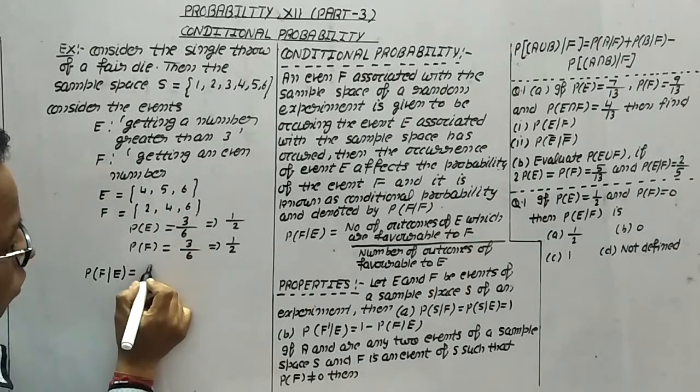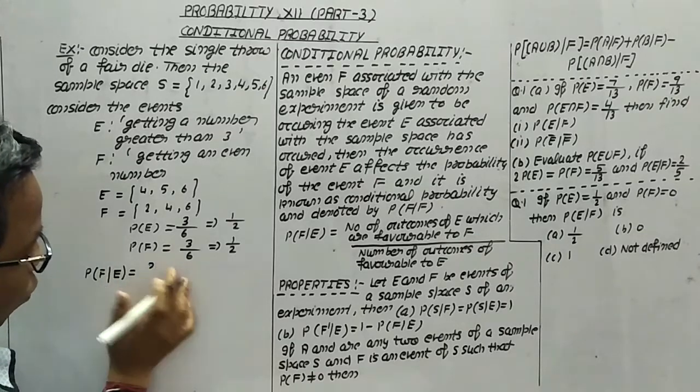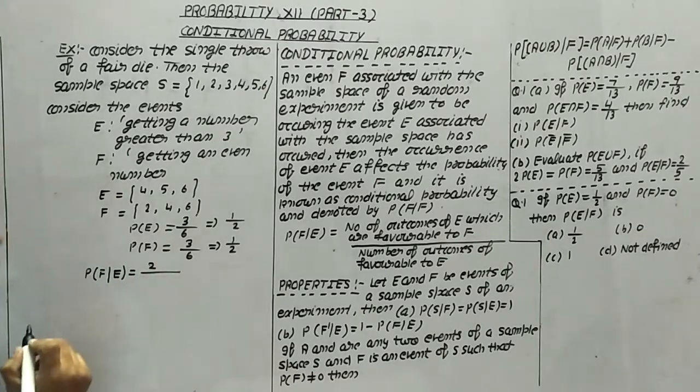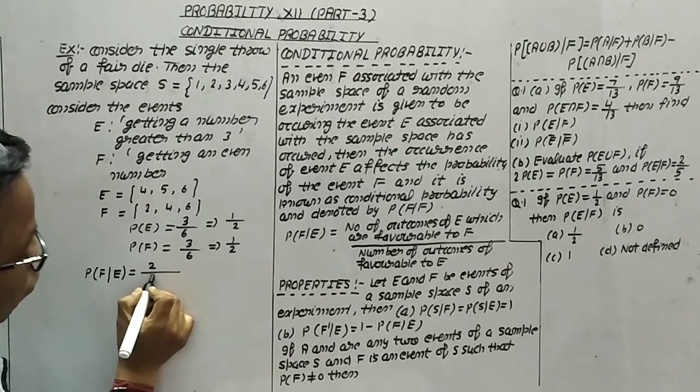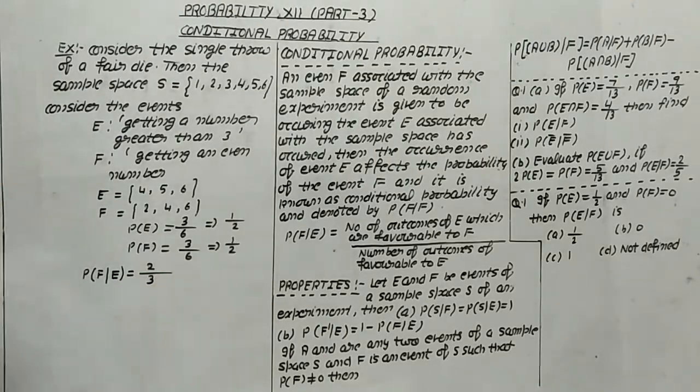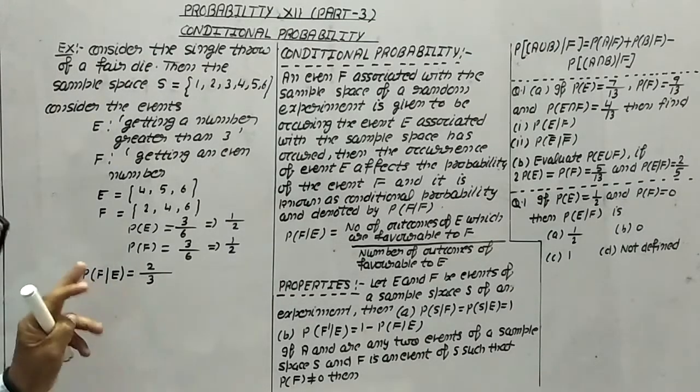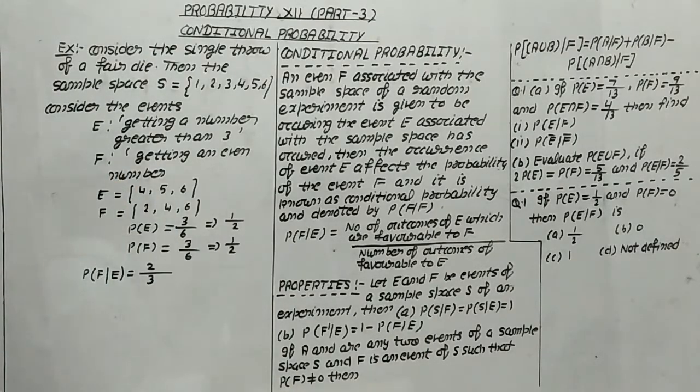It means this is 2 upon the total number of outcomes of E, because now E is working as the sample space. So this is 2 upon 3. It means the probability of F when E has already happened will be 2 by 3.